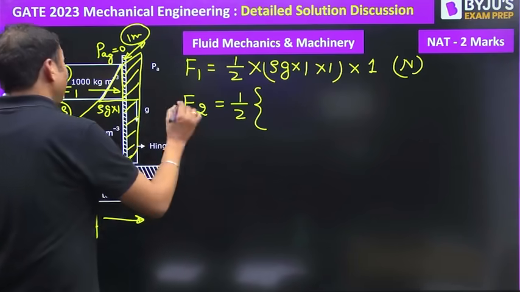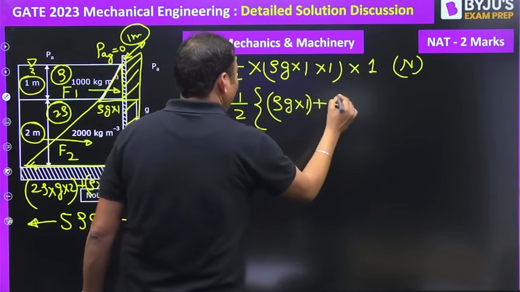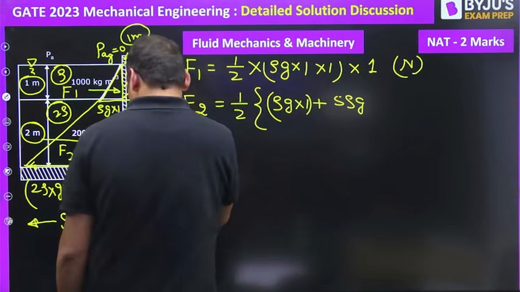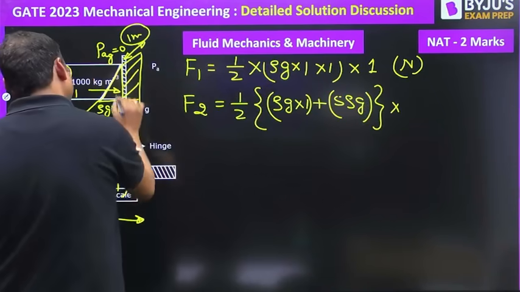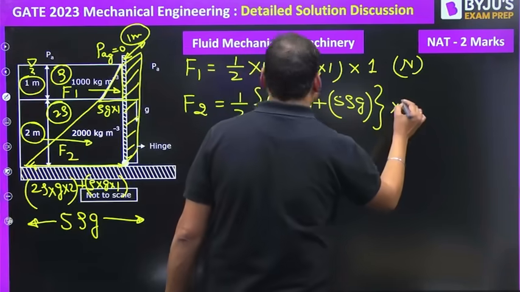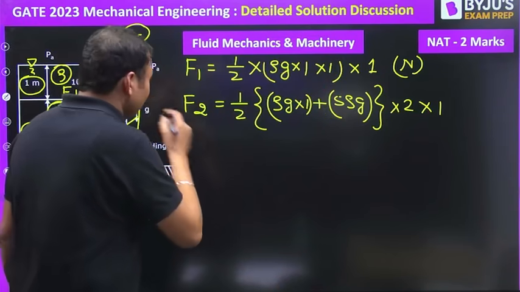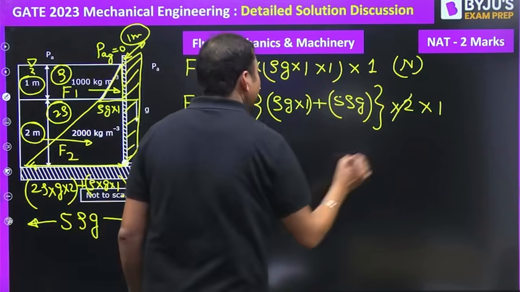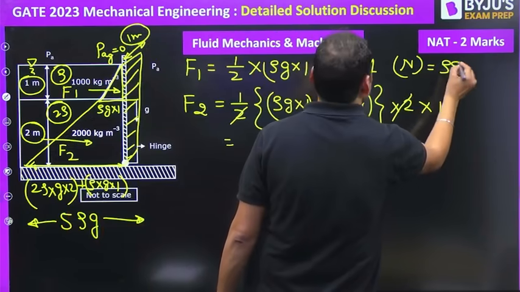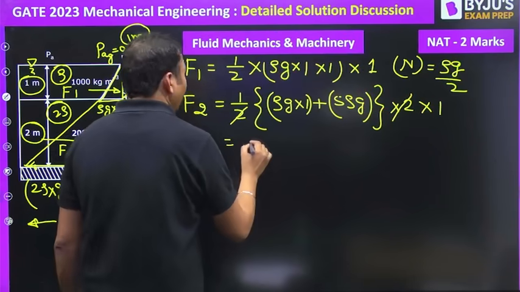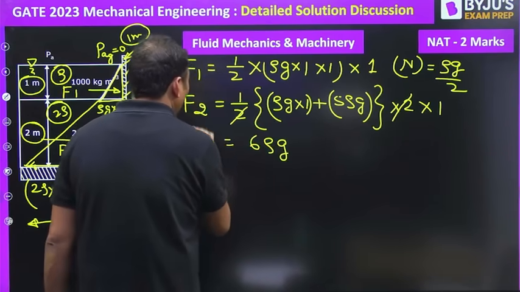So half into the sum of parallel sides, that is rho g plus 5 rho g, into the height of the trapezium, that is 2, into width 1. That will be the expression for F2, right? So this 2 gets cancelled out and it becomes 6 rho g. We can call F1 as rho g by 2, and F2 will be equal to 6 rho g. These are the values of F1 and F2.